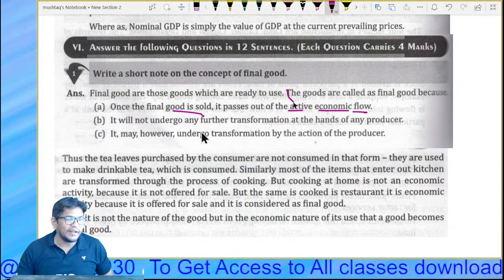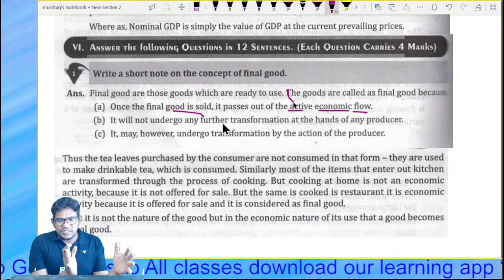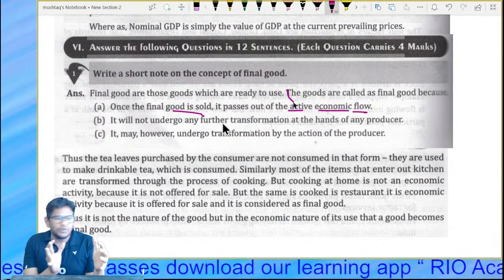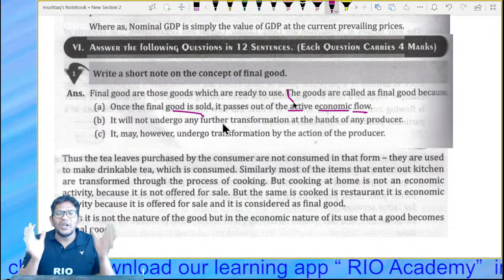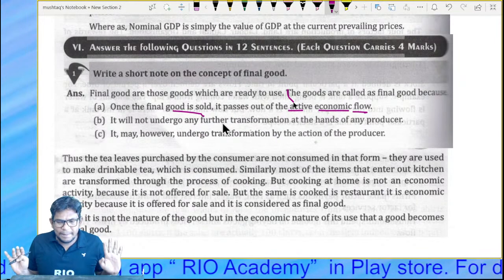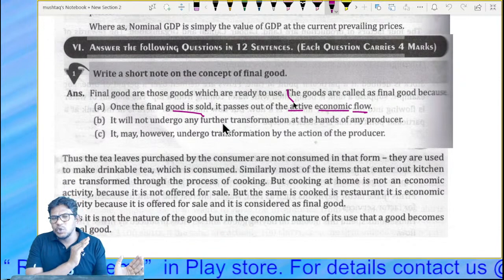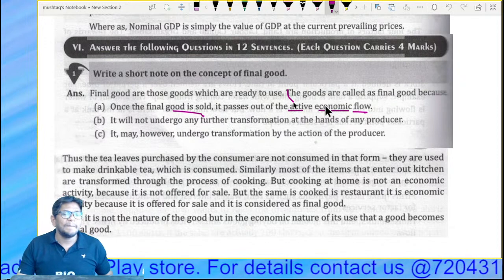It will not go under any further transformation, meaning there are no changes made to the goods. Say you bought a laptop to use and to earn money. You're not going to make any modification to it. There is no transformation at the hand of the producer.